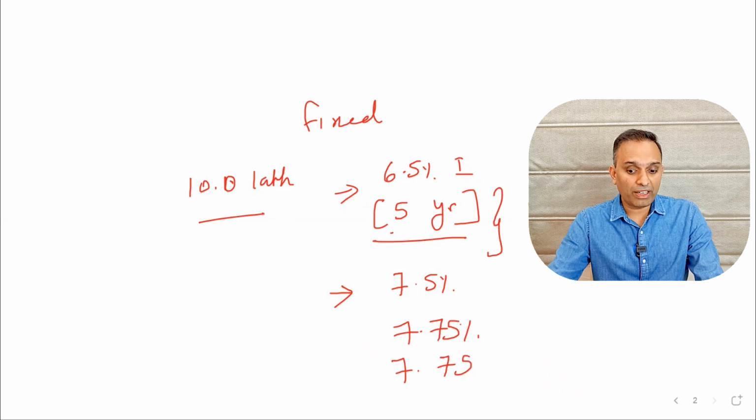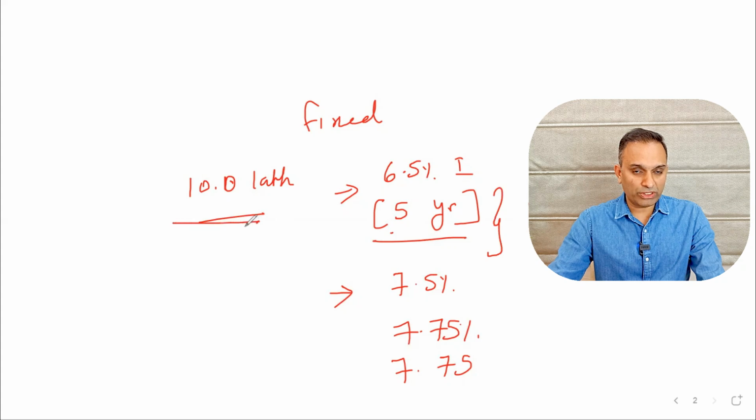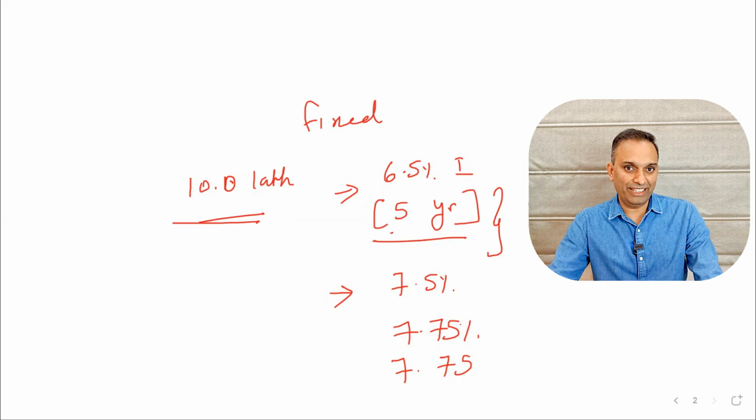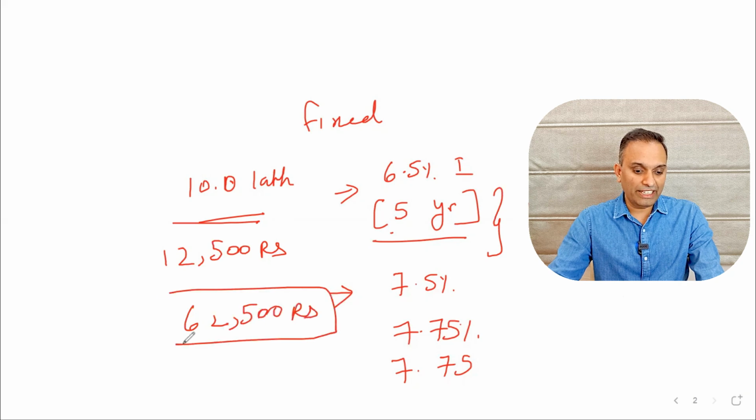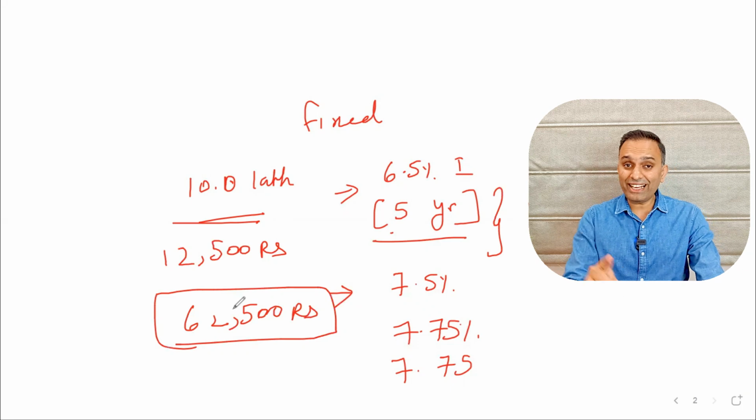So overall the increase in interest rates is approximately 1.25% per year. Now what does that mean? If it's a 10 lakh deposit, you are earning 1.25% more every single year, which is roughly 12,500 rupees, right? So if it's a 5-year deposit, you are roughly earning 62,500 rupees as additional income because of the increase in fixed deposit interest rate.